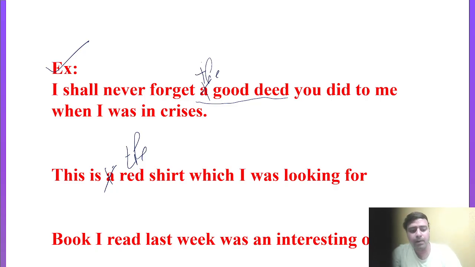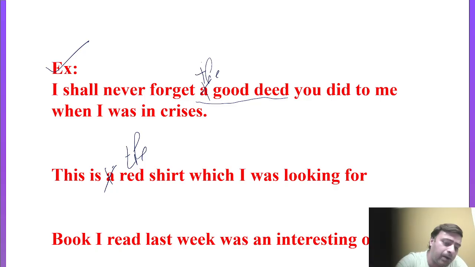So in statement number 3, the statement says the book I read last week was an interesting one. It means he just wants to say that the book I read last week was interesting. Through "interesting one," there is a hidden implied meaning, that the speaker wants to speak about a specific book. He is talking about a specific book, so that is why the article is in the starting part.